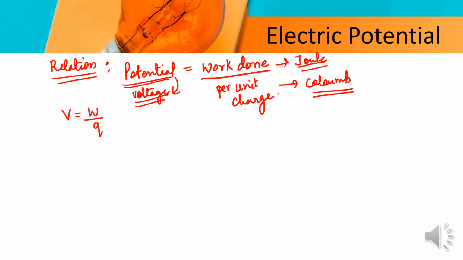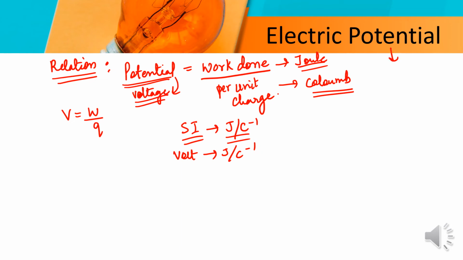So the SI unit of potential will be joule per coulomb. But joule per coulomb is not the term that we usually say. So the SI unit of potential is volt. That means volt is equal to joule per coulomb. So the SI unit of potential is 1 volt.